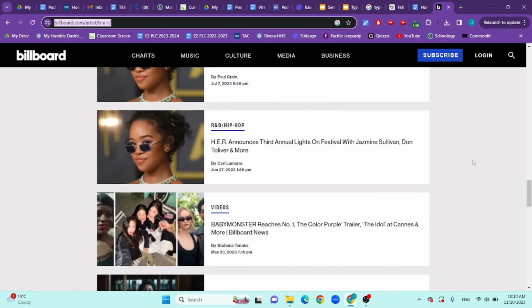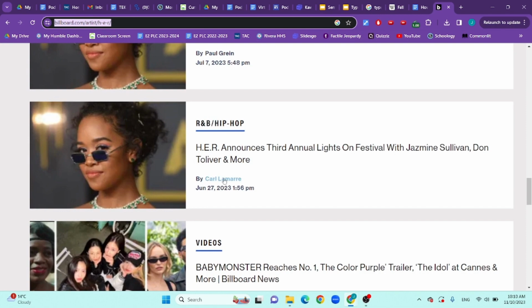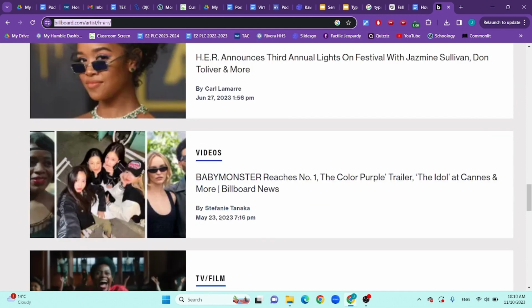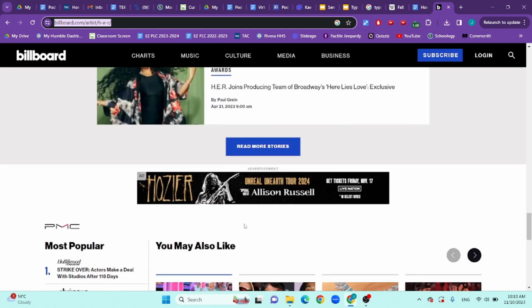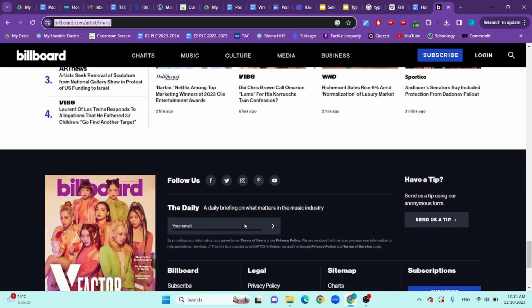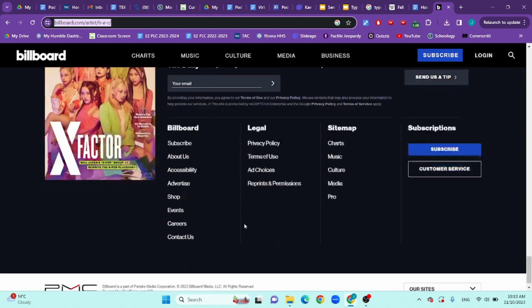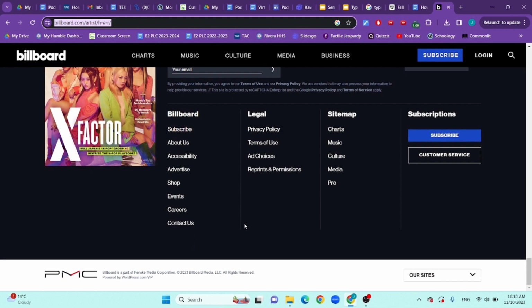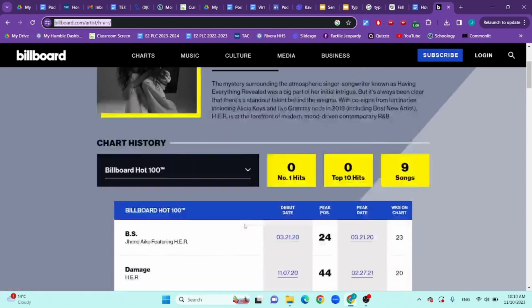Okay, but you see here, like how some of them, they have names. These people wrote them, and it even tells you the time and date that they wrote them. So I'm going to scroll all the way to the bottom. Normally, if you really are looking for something, it will be at the bottom. But for us, it doesn't seem to be. So I'm going to scroll back.